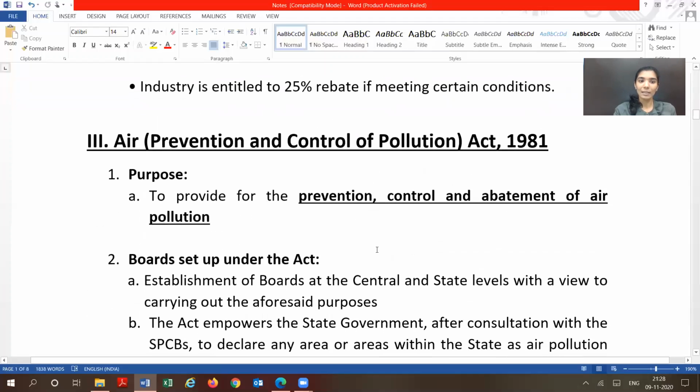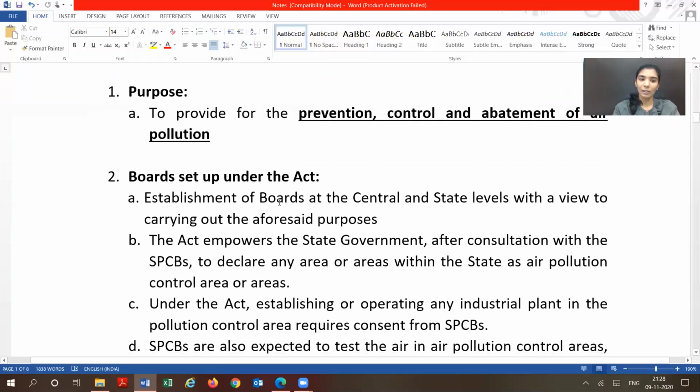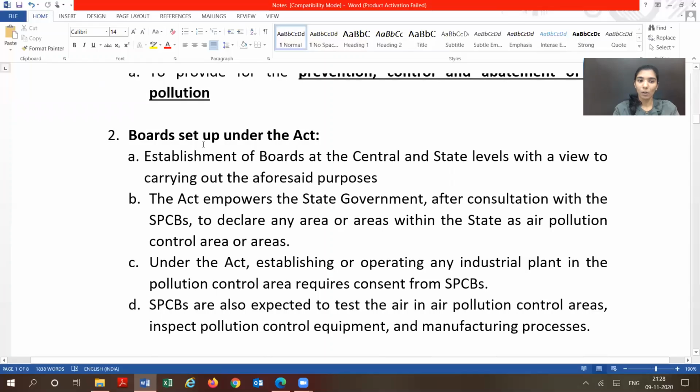The next act is the Air Prevention and Control of Pollution Act. This act is also similar to the Water Act, just the word water will be replaced by air. So what is the purpose of the Air Prevention and Control of Pollution Act? To prevent, control and abate air pollution. Prevent, control, pollution, all these words are coming from the heading itself, so it is easy to remember. Again, under the Air Act, there are bodies at the state level and central level.